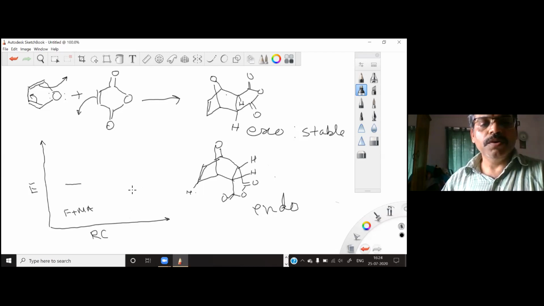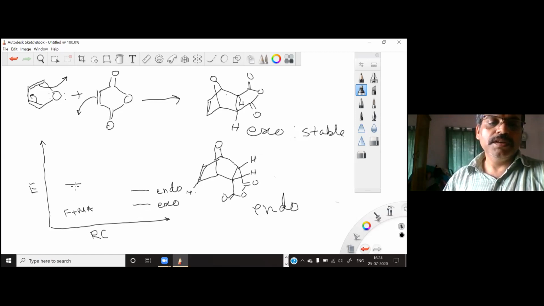So you can get two products. One product is less stable, another product is more stable. This less stable product is the endo product, and this more stable product is basically the exo product. As this product is more stable, this is the thermodynamically stable product. So if you control the reaction through thermodynamics, this product should form. Now, if I want to draw the activation energy, what happens? You get two activation energies.